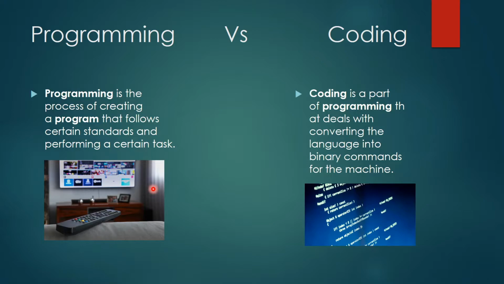Everybody in this world does programming in their day-to-day life, but not everybody does coding. Coding is writing code, but programming is not about writing code. It's about programming a machine to do certain work. So this is the basic difference between coding and programming.